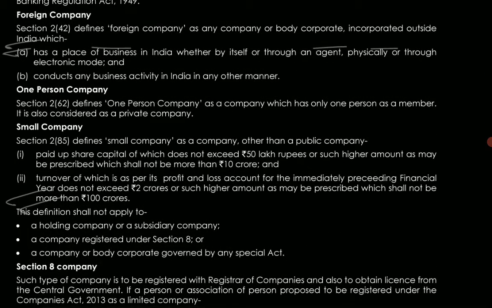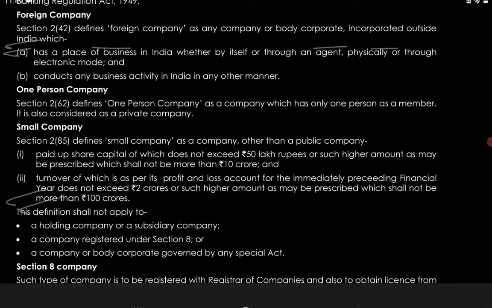Next is one-person company. One-person company is defined in section 2 clause 62, which defines a one-person company as a company which has only one person as a member and is also considered as a प्राइवेट कंपनी. अभी मैं इसमें डिटेल में जाऊंगी, धीरे धीरे इसमें डिटेल में जाऊंगी what you mean by one person company.